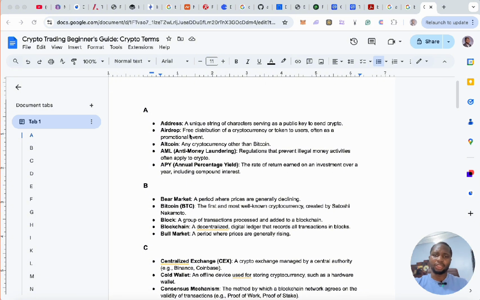It's somewhat of a digital account, like an account number or designation for you to receive cryptocurrency, and it sits on the block. Another one is airdrop. Now, an airdrop is a free distribution of cryptocurrency or tokens to users, often as a promotional event. So you see it more like affiliate marketing, right?